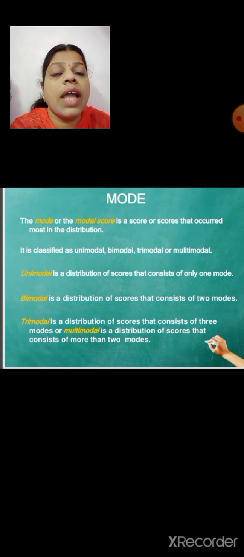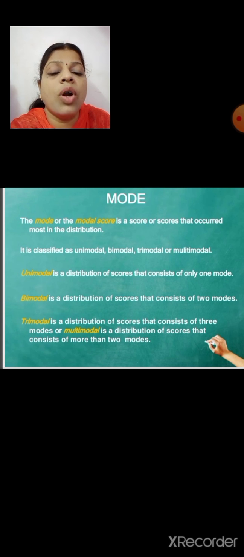It is classified as unimodal, bimodal, trimodal, or multimodal. That is, according to its nature, we classify the mode into unimodal, bimodal, trimodal, or multimodal.